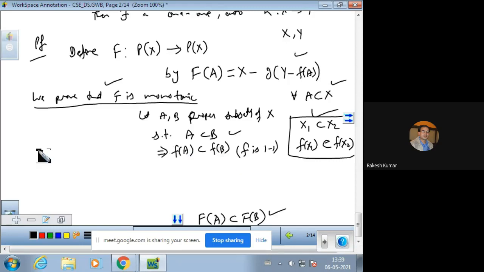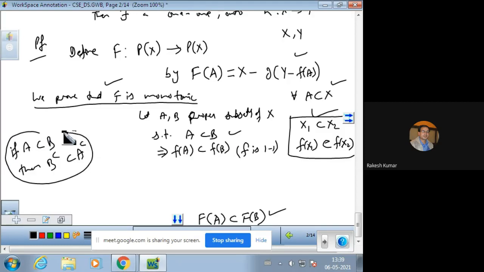Now, remember, we have a result for complements: if A is a subset of B, then B complement is a subset of A complement. This is the result we are going to use.